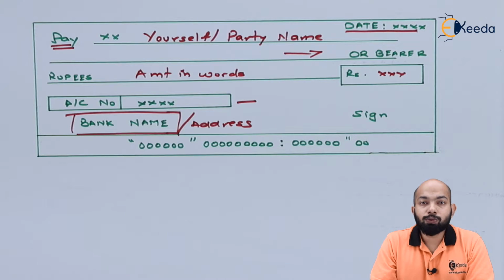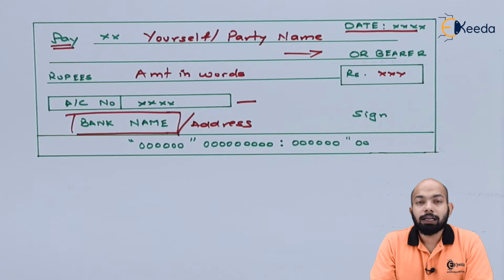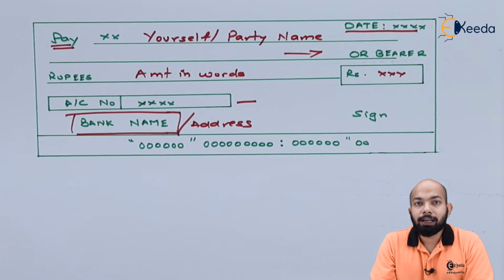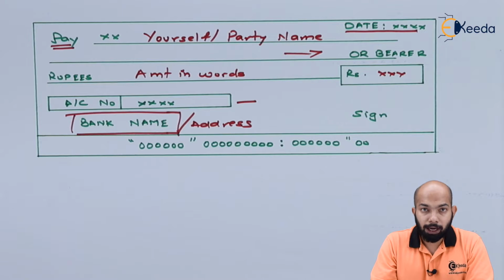Bank name and address will also be a part here. That means this will also be a pre-mentioned or pre-printed part, whereby the bank name and the address of the branch of that specific bank will be mentioned here. So where you hold that specific account, into which branch, will be mentioned in here.